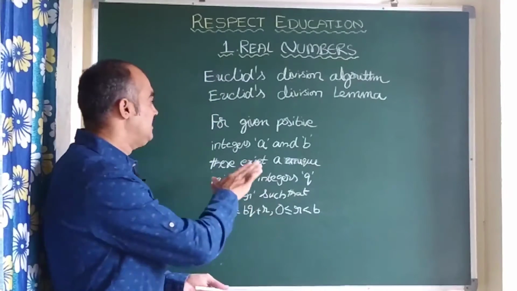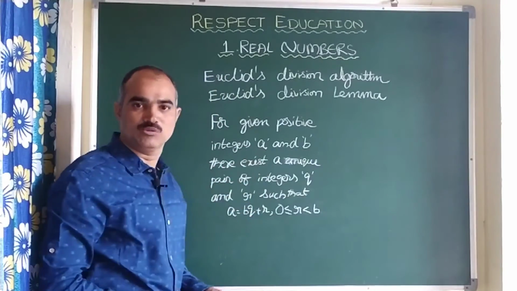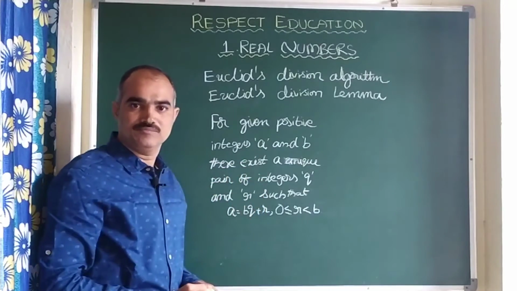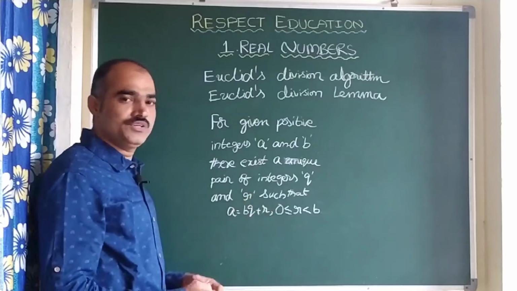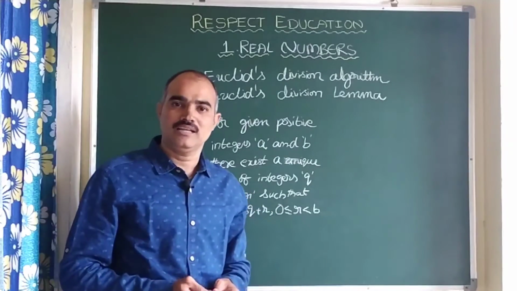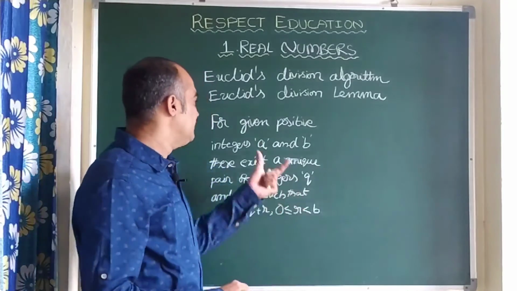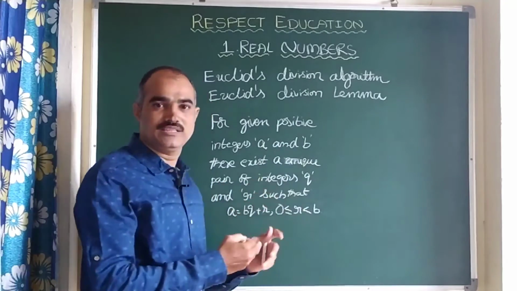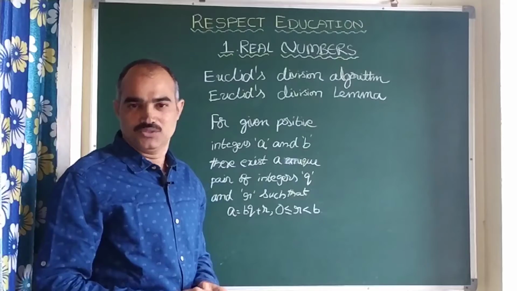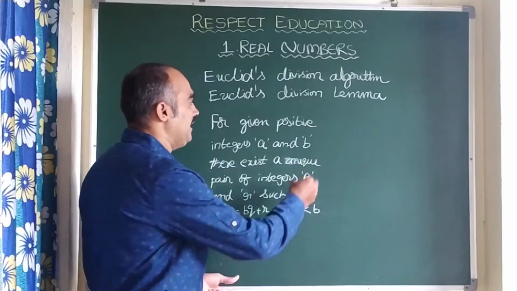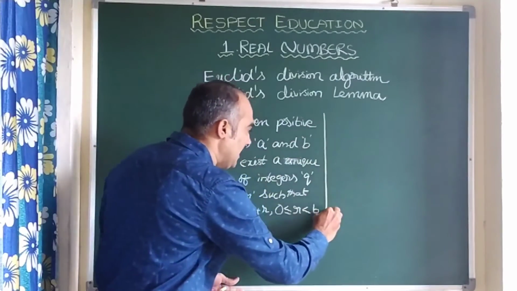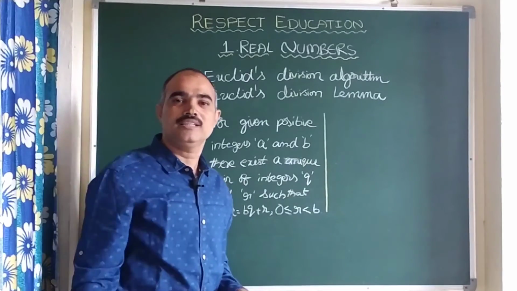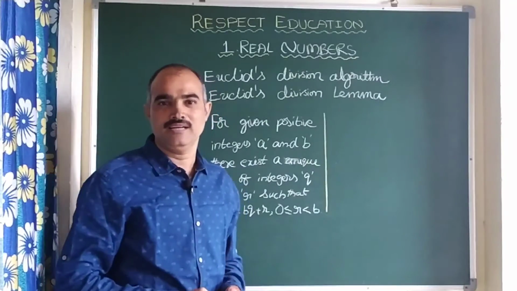Actually here this is the statement given in the textbook, children. If I explain this as it is, you may be confused. Some of the children ask me, sir, it is very difficult to understand, so please connect it with an example. So here I have selected an example with which it can be understood very easily. Before starting the example, I would like to ask you a small question.